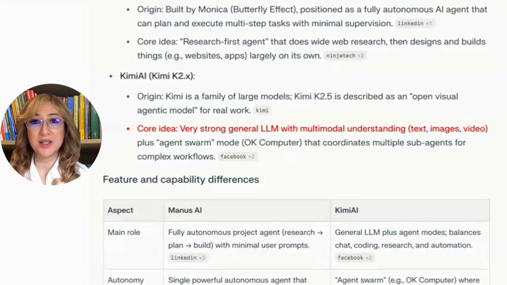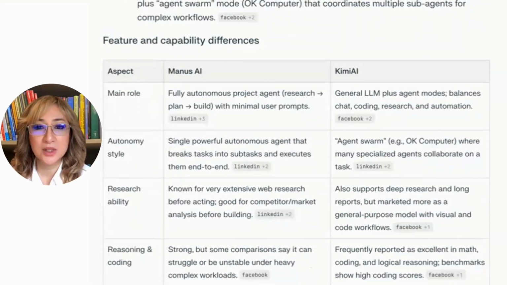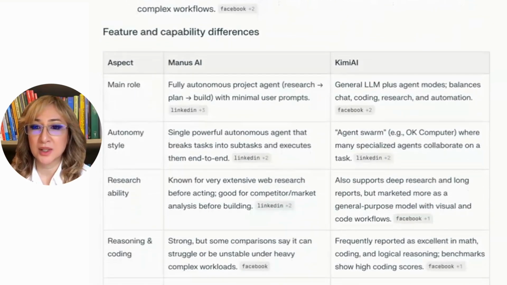So with Kimi, the core idea is a very strong general large language model with multimodal understanding, text, images, video, plus agent swarm mode. Okay. And then let's go look at the side by side. Okay, let me just go to the side by side. I'm going to draw out things that are important.